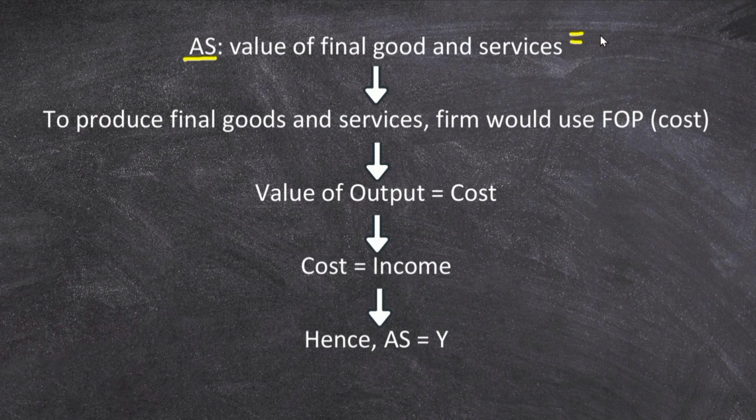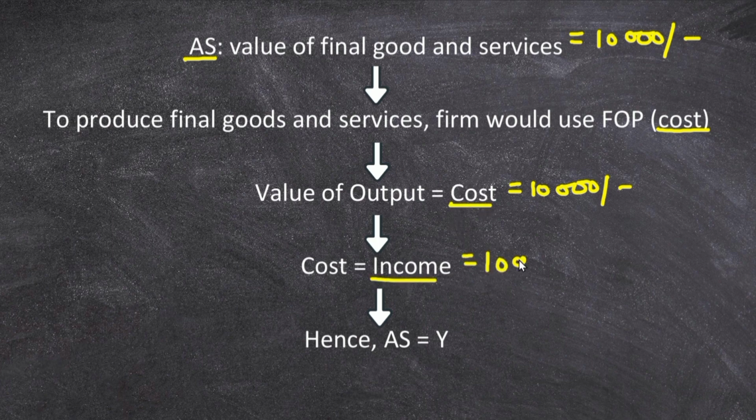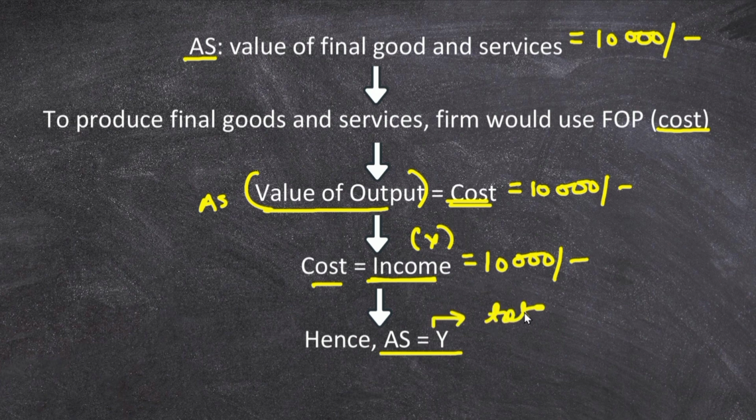So let's just summarize. AS is the value of final goods and services, that is 10,000 rupees. To produce final goods and services, the firm is going to use factors of production, which is nothing but cost for the firm. The value of the output equals the cost expected to produce the output, which is 10,000 rupees. That cost is equal to income, that is factor cost is equal to factor income, that is 10,000 rupees, and the sum of factor income is national income. So AS is equal to cost, and cost is equal to Y, hence AS is equal to Y, and they both indicate the total value of goods and services produced in an economy.